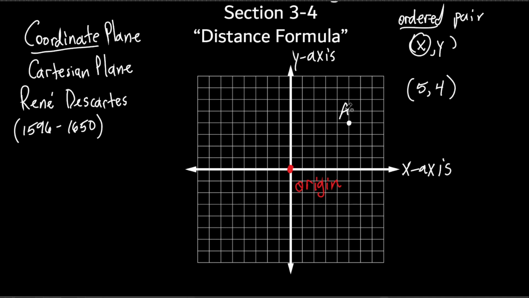So I could ask you that on a quiz. I could put a graph, put a point, put a letter, and I can ask you, what is the coordinate of point A? And you would tell me 5, 4. Make sure you put a comma. Make sure you put parentheses. Don't just write 5, 4. Okay? Make sure that you put it in parentheses and a comma. If you don't have all of that stuff, I'm going to mark it wrong. I'll tell you right now because I want you to do it.